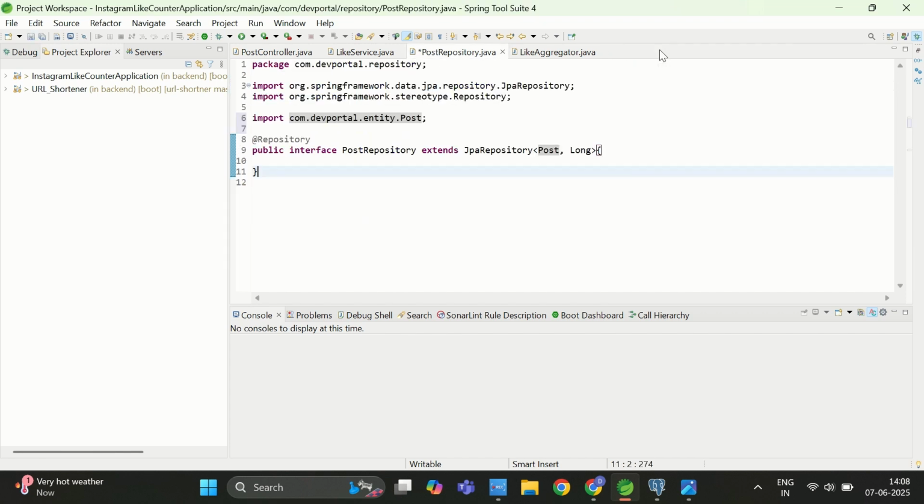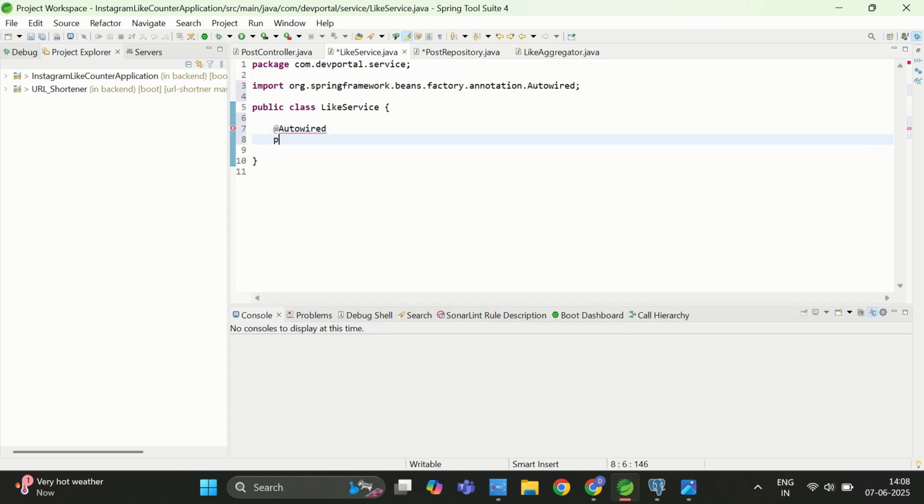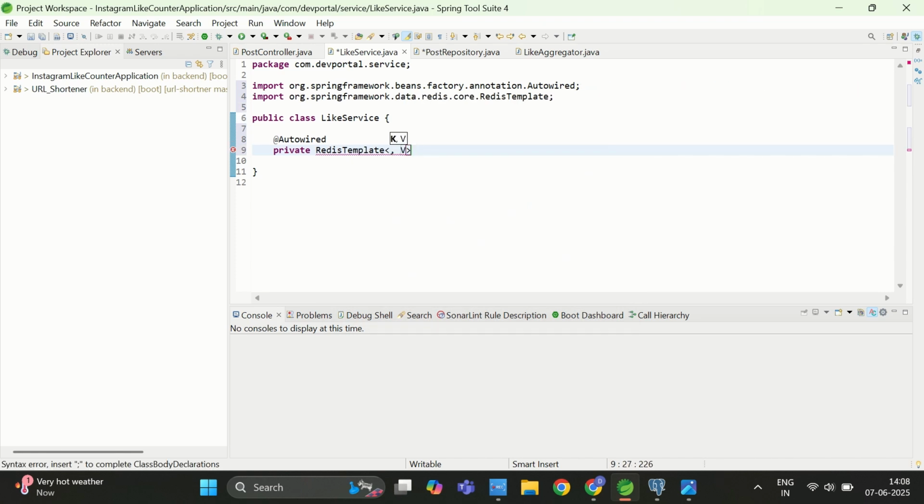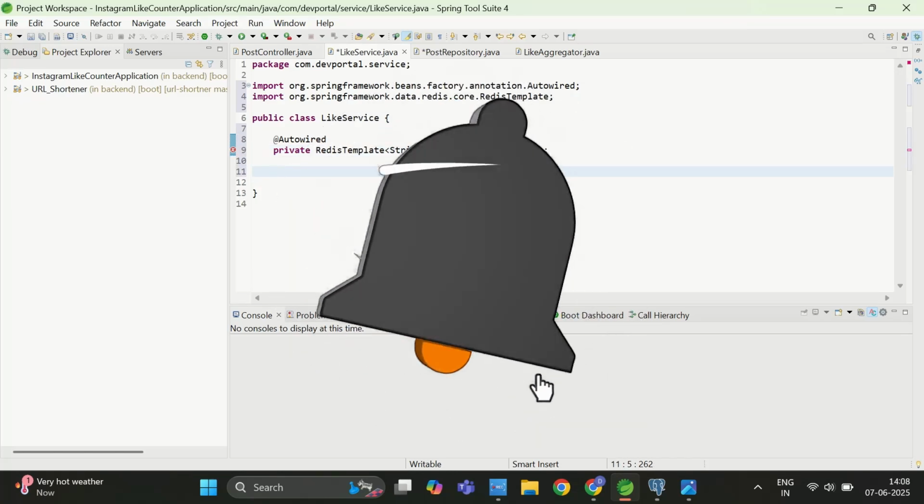Now let me go to the service. In the service, I will use my Redis template and store the count inside the Redis server. First let me autowire that Redis template here. I will write @Autowired, and private RedisTemplate. First it will expect the key as a string data type, and the value will also be a string, and let me give this the name redisTemplate. That's it. Now I will create one method here.